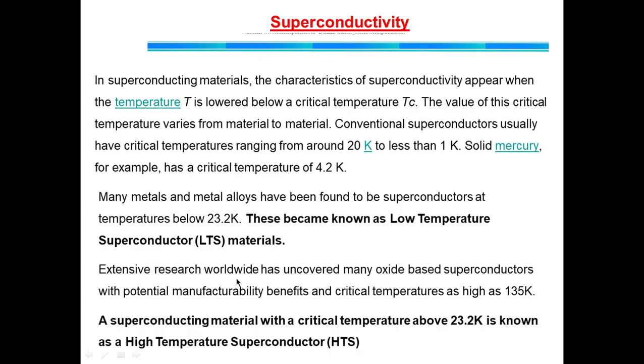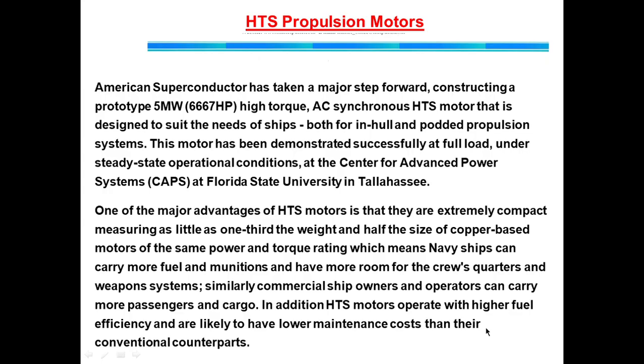Extensive research worldwide has uncovered many oxide based superconductors with potential manufacturability benefits and critical temperatures as high as 135 K. A superconducting material with a critical temperature above 23.2 K is known as a high temperature superconductor. So they are known as high temperature superconductors, which have a critical temperature above 23.2 K. Okay, please remember it.